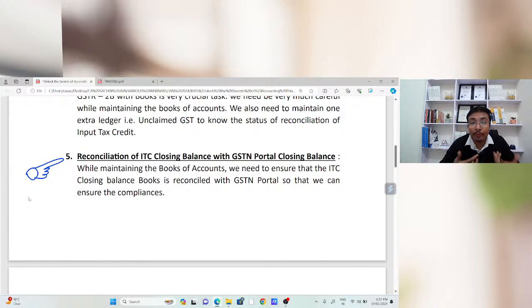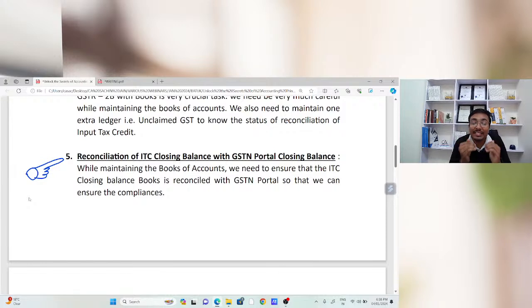So this is my humble request to you. Whenever you are going to file the GSTR 3B return, you just need to compare the closing balance of GST in the books of accounts with the GST common portal. As an accountant, as a chartered accountant, at the time of return, you need to compare the closing balance of input tax credit from the books of accounts and from the GST common portal.